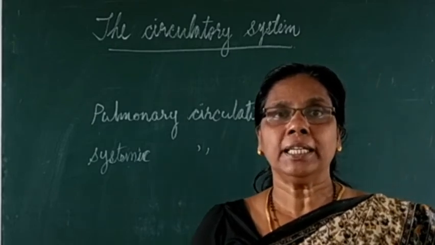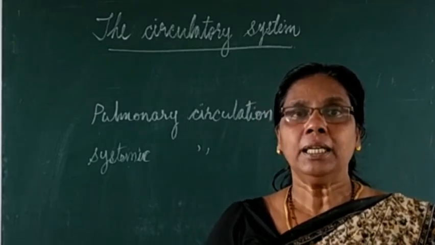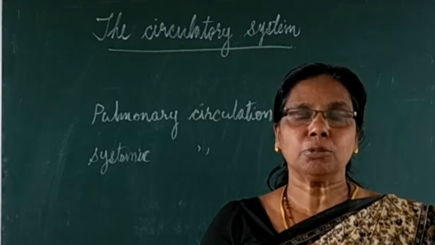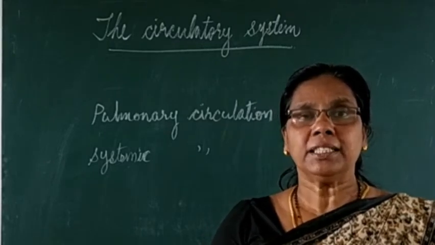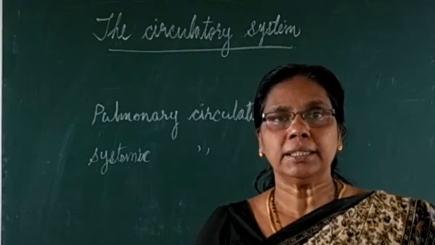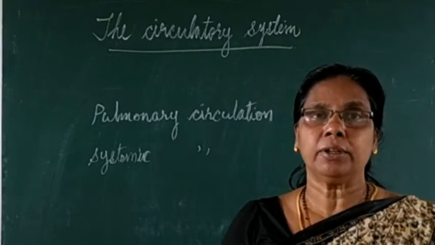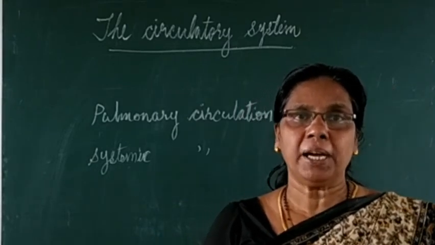Now we can go to the hepatic portal system. You have seen this while studying the villi, the small structures in the small intestine. Associated with the villi, you can see the hepatic duct and the hepatic vein also.